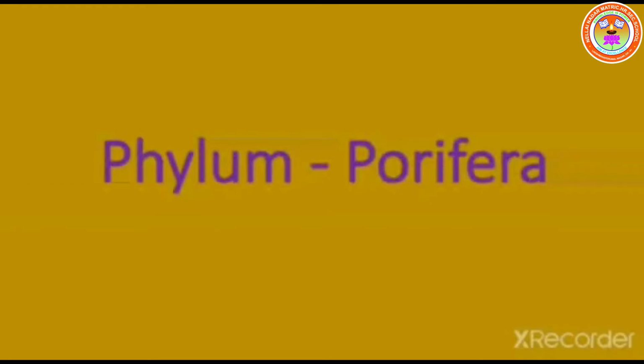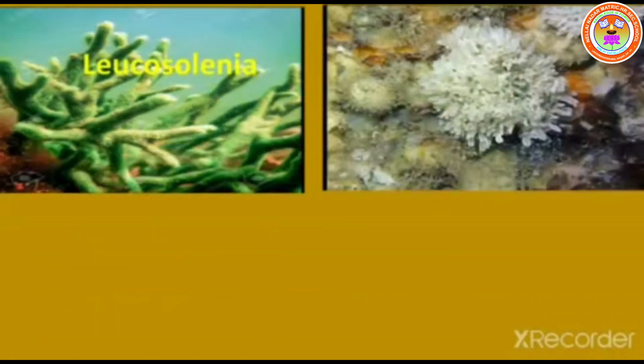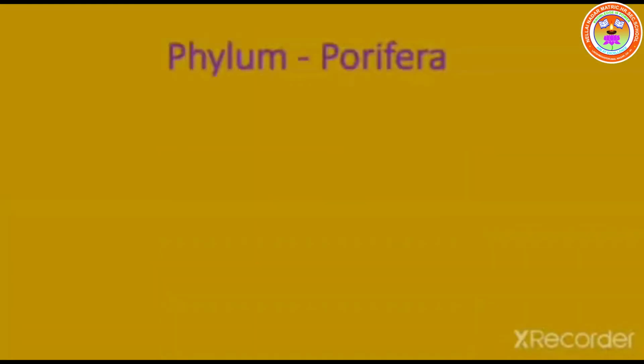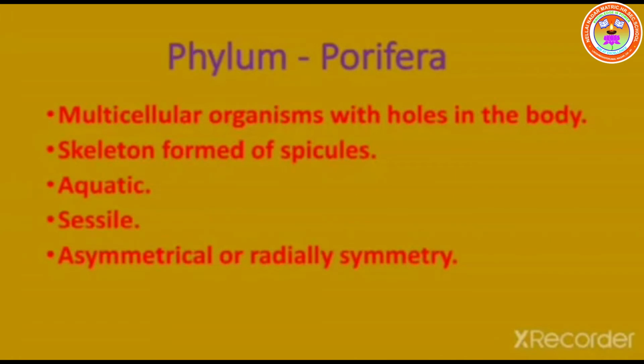Phylum Porifera. Examples are Leucosolenia, Spongilla, and Scypha. The general characteristics of Porifera are multicellular organism with holes in the body, skeleton formed of spicules, mostly aquatic, sessile, asymmetrical or radially symmetrical. Holozoic nutrition.